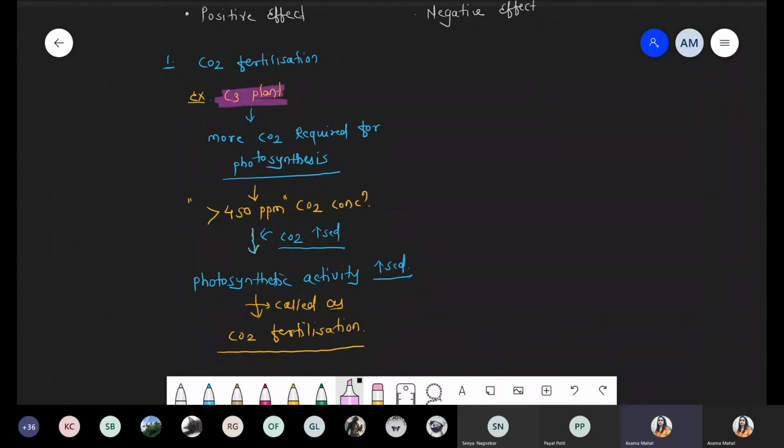Highlight this point. हम बस C3 plant के बारे में बात करें because they require more carbon dioxide. So this effect is called the positive effect. So got this point? Okay. Chalo, good. So now next point we are talking about, that is negative effect.